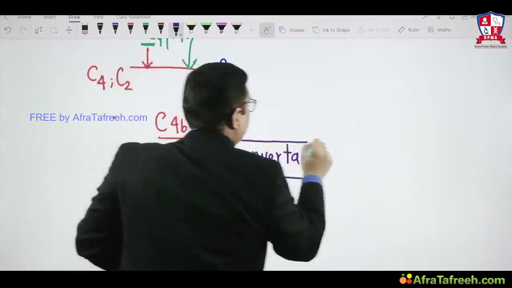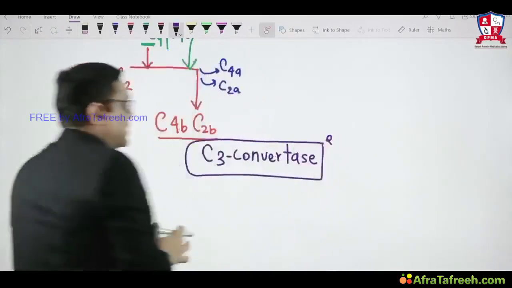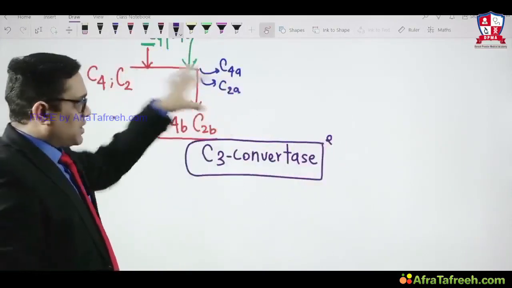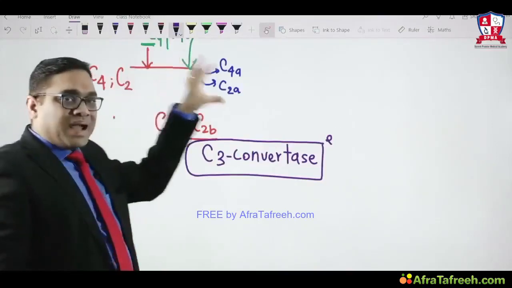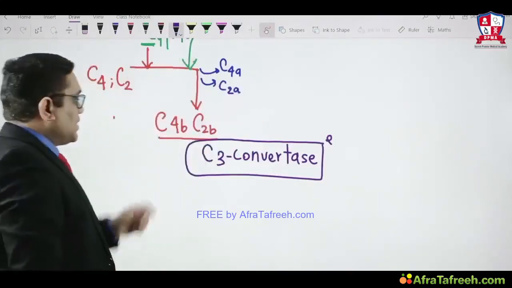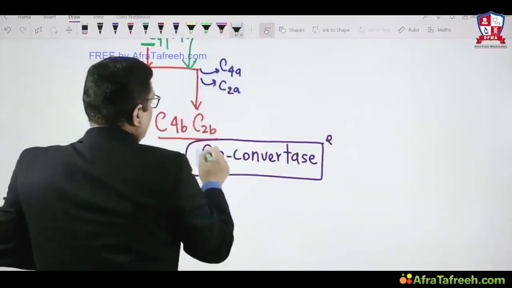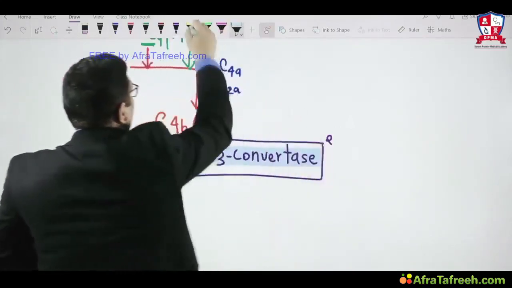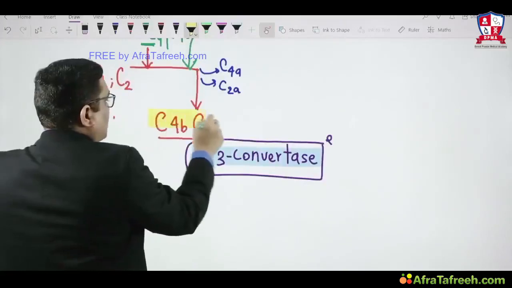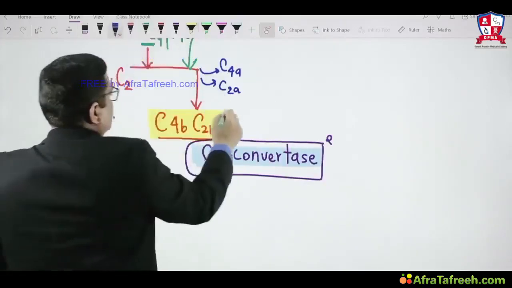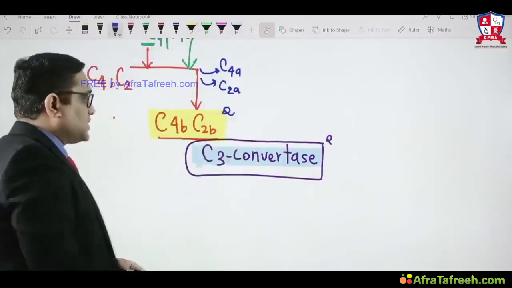So just remember, if the examiner asks these questions, right? The examiner has a tendency to ask: for the classical pathway and the mannose binding lectin pathway, what are the C3 convertase? So remember, the C3 convertase for classical and mannose binding lectin pathway is C4B, C2B. This is the right answer.